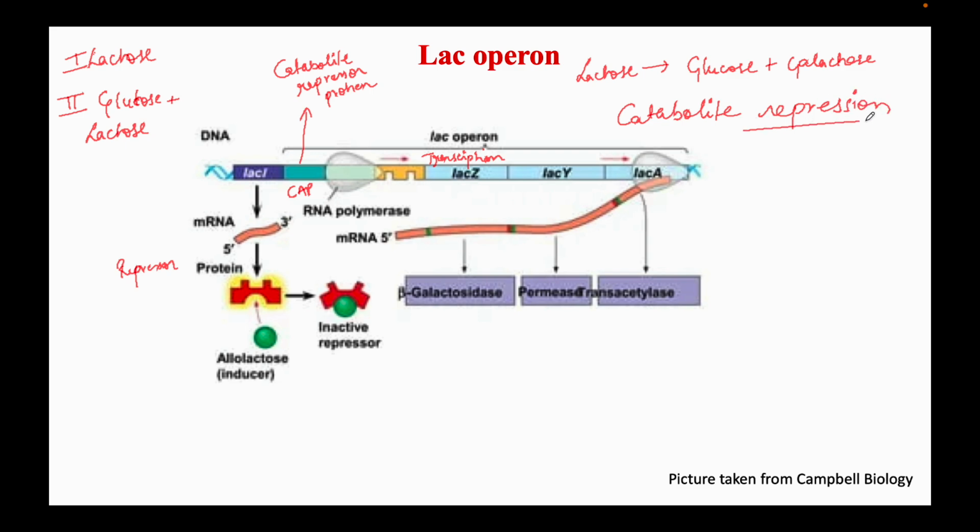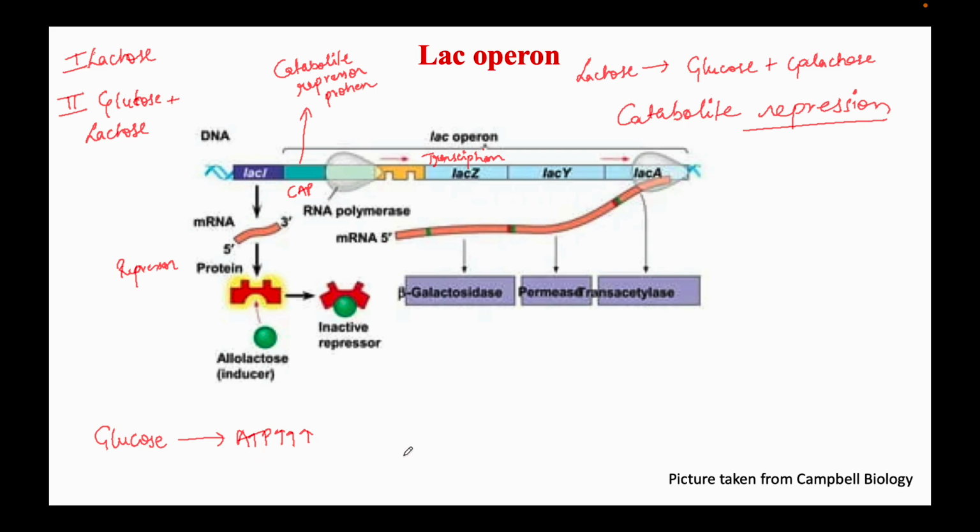So how is it exactly preferring glucose? What happens when there is already glucose in the medium? Glucose, which is a much simpler sugar than lactose, is present in the medium. It is utilized by the cell to give us more ATP, so we'll have higher levels of ATP inside E. coli.